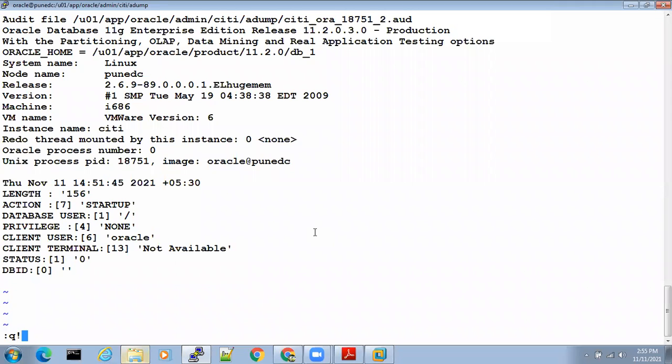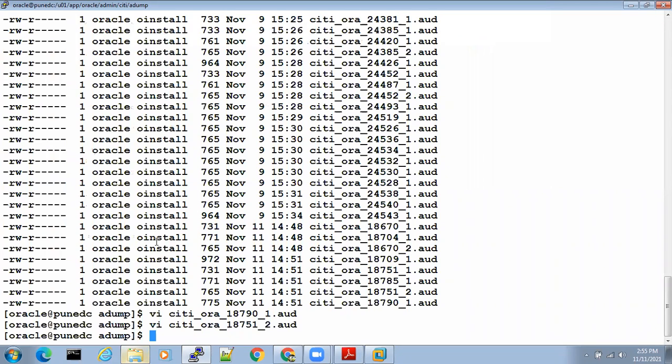I'll show you one real time thing. For example, a user is deleting some data, or truncating some data. Who is the user? Developers, not we. We are DBAs. Our job is to monitor what users are doing: truncating, deleting, updating, selecting. We can enable auditing on the user also.